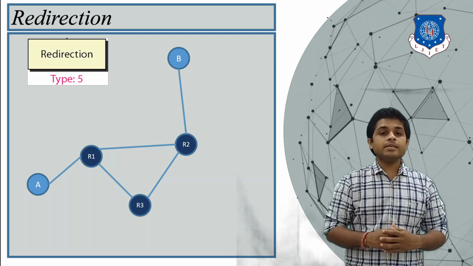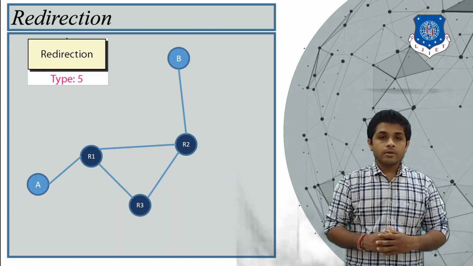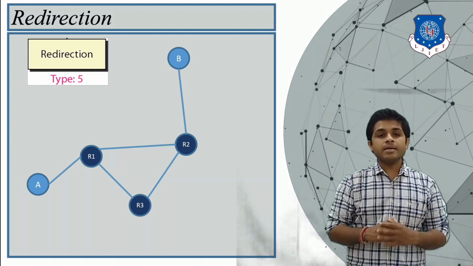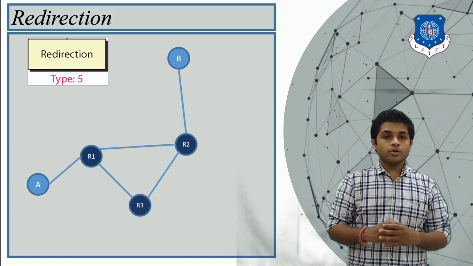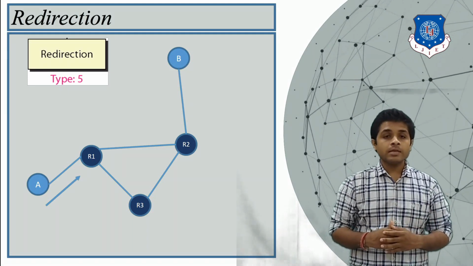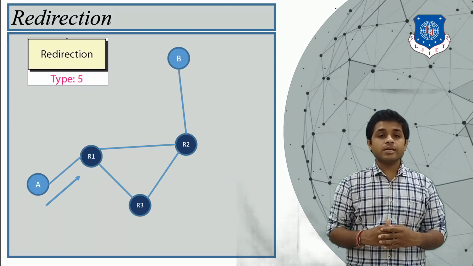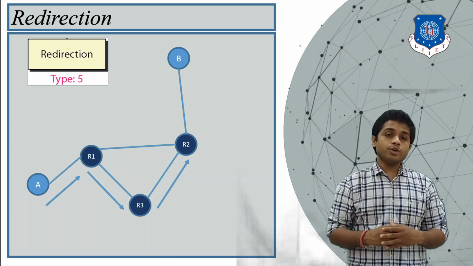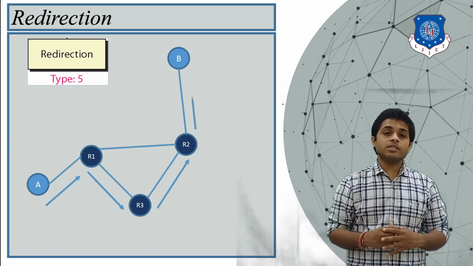The next type is the redirect. Now, what is the meaning of redirection? Suppose A is sending a message to B again. A sends the message to R1, then R1 forwards the message to R3, then R3 forwards the message to R2, and R2 delivers the message to B.